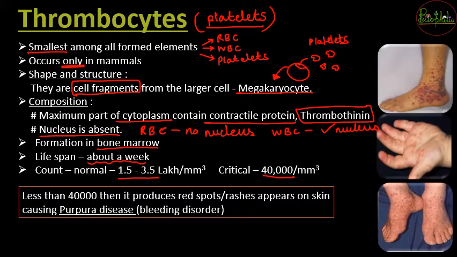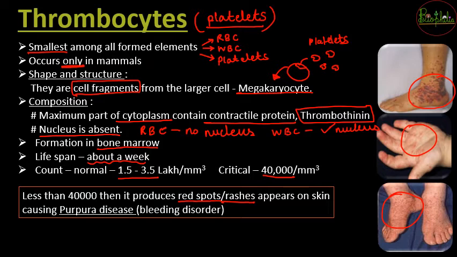So if it falls below 40,000, that is a critical case, and you can see some red spots and rashes appearing on your skin. So you can see in the photograph, everywhere there are going to be red spots seen on your body. If you start seeing such symptoms on the skin, you should go and check with your doctor or a pathology lab where you can test your platelets.